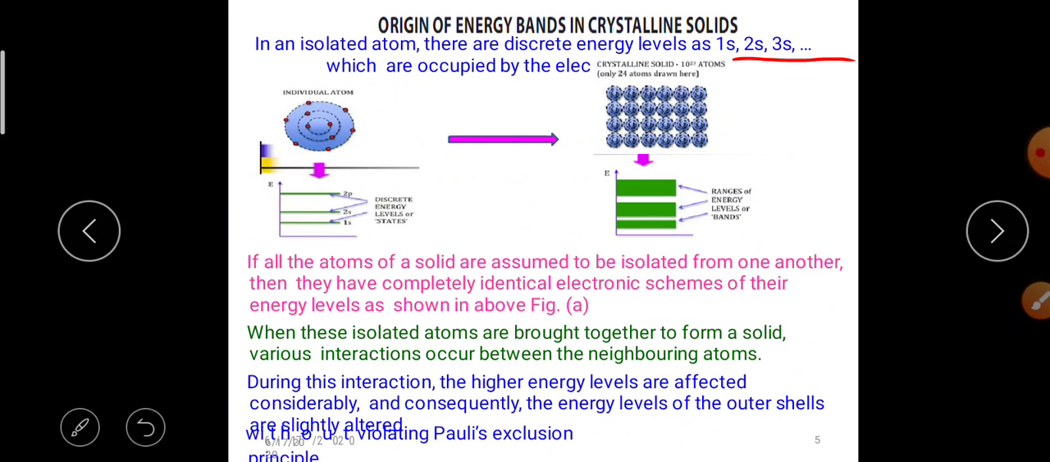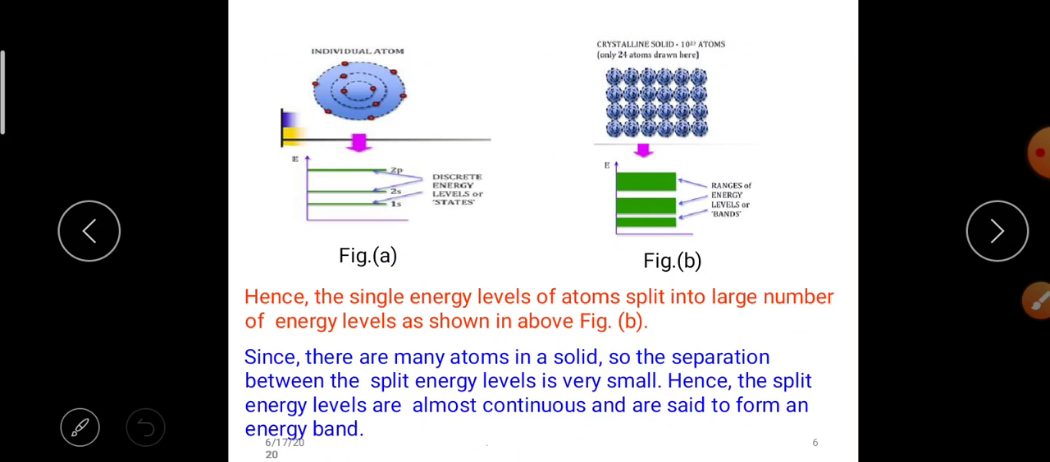When these isolated atoms are brought together to form a solid, various interactions occur between the neighboring atoms. During this interaction, the higher energy levels are affected considerably, and consequently, the energy levels of the outer shells are slightly altered. Hence, the single energy levels of atoms split into a large number of energy levels as shown in figure B. Since there are many atoms in a solid, the separation between the split energy levels is very small. Hence the split energy levels are almost continuous and are said to form an energy band.